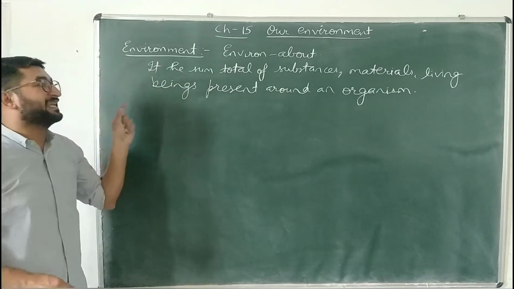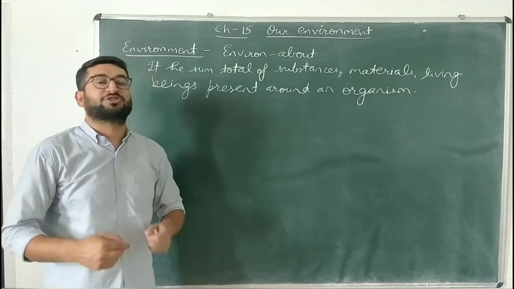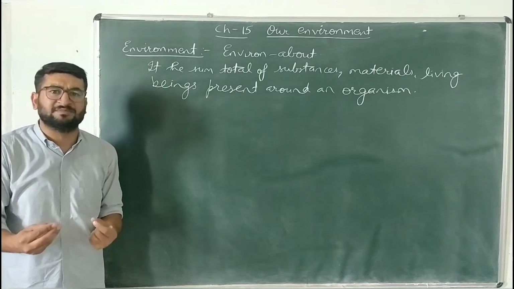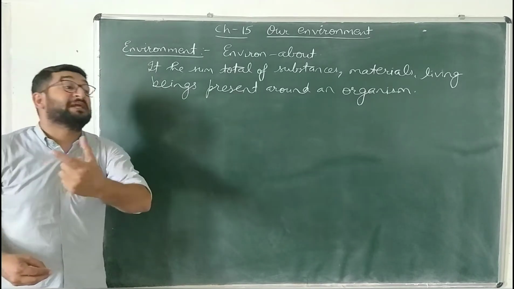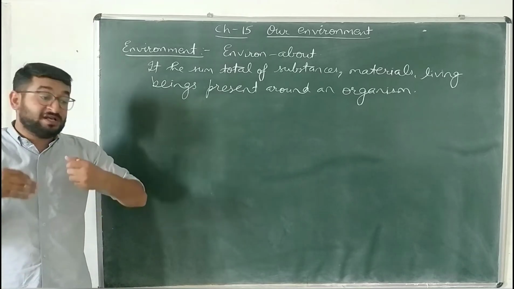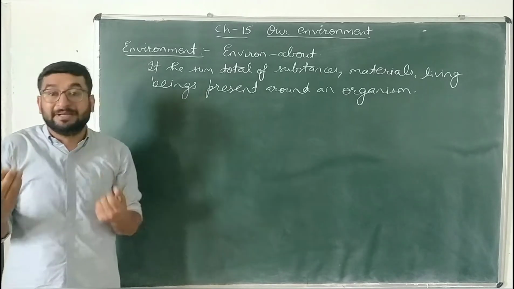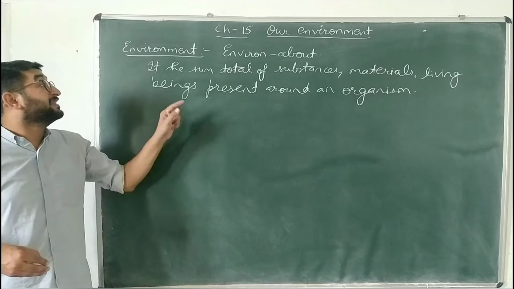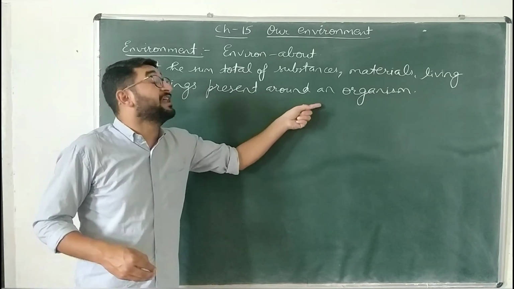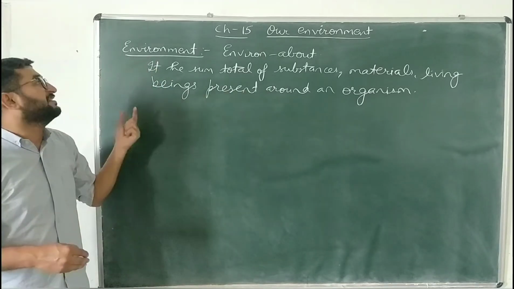Those are referred as environment. Those things, those substances, those living organisms which are present around an organism in an ecological niche, around a habitat, and they are not the part of its life, that is known as environment.